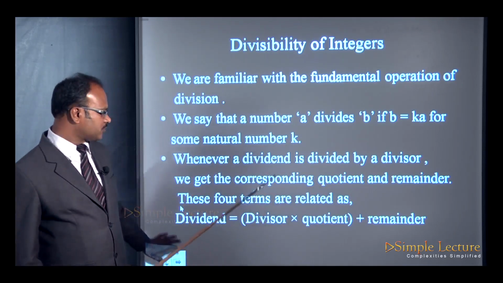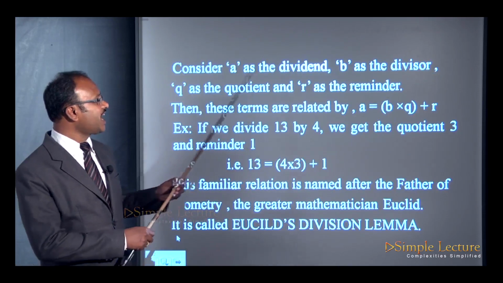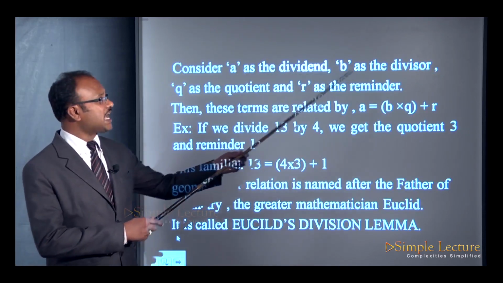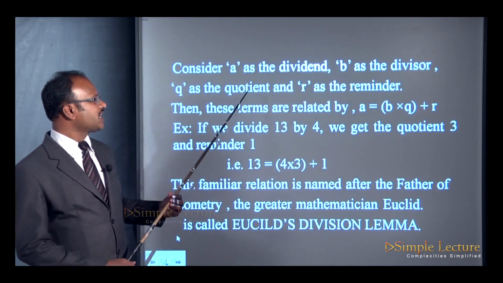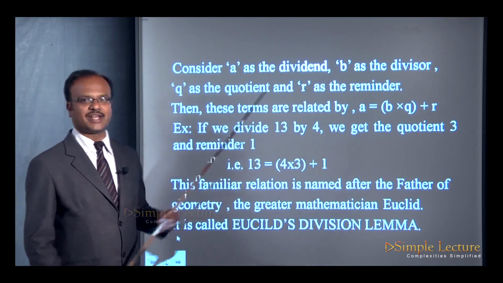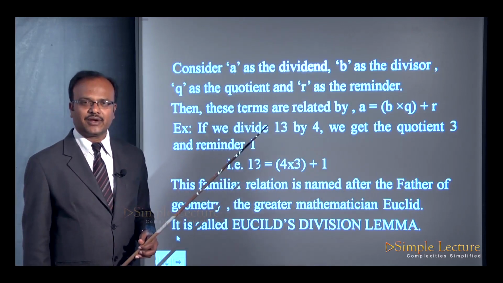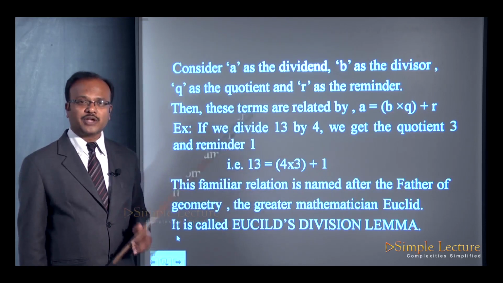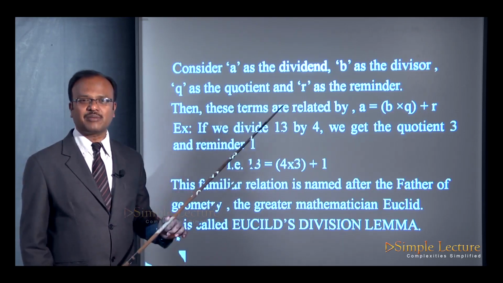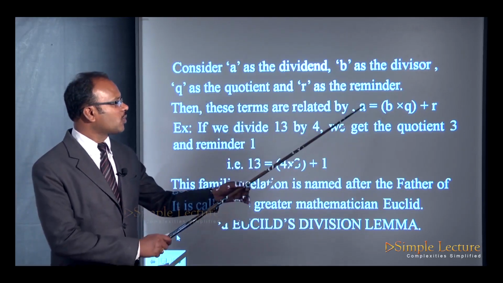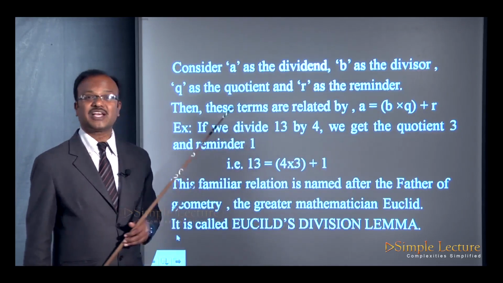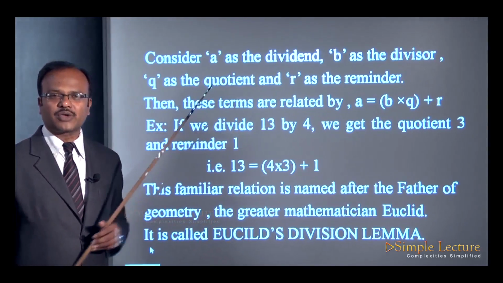So if you denote A as the dividend, B as the divisor, Q as the quotient and R as the remainder, then this relationship can be written as A is equal to B into Q plus R. So how can we write it?